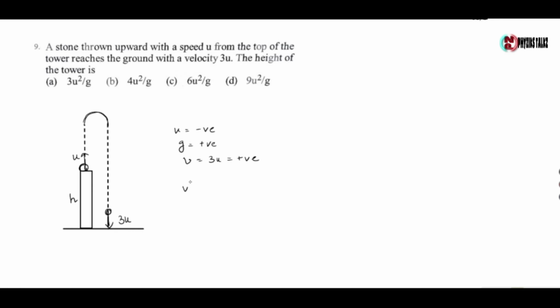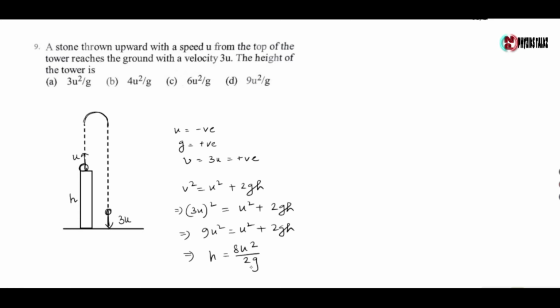Now from the equation v square equals u square plus 2gh, we have (3u) whole square equals u square plus 2gh, which gives 9u square equals u square plus 2gh, where h equals 8u square by 2g, which gives 4u square by g. The height of the tower is given by option B, which is 4u square by g.